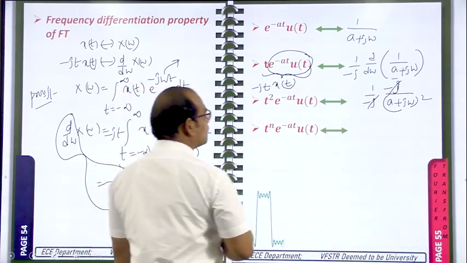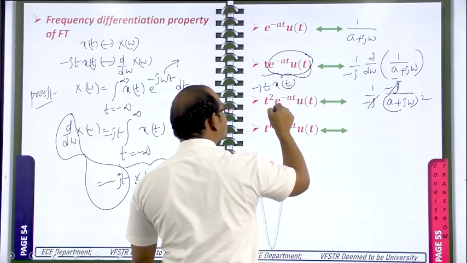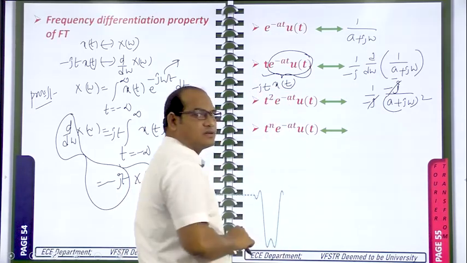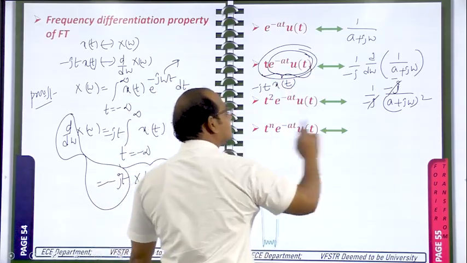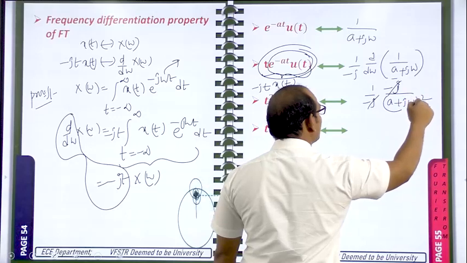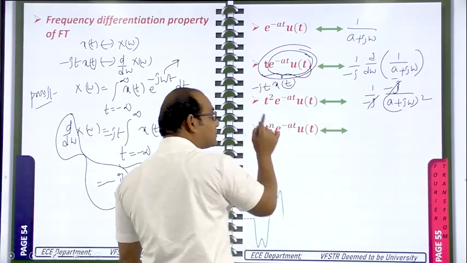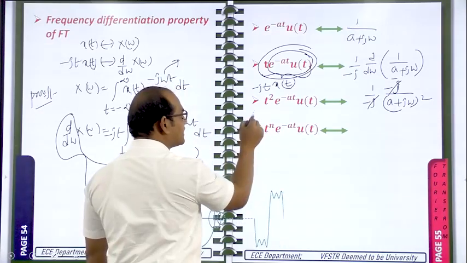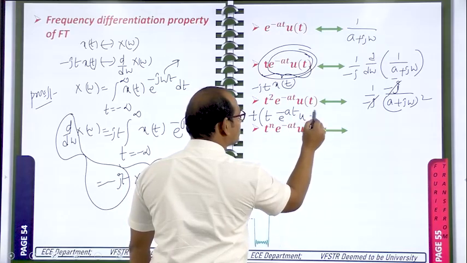Now you see, what is the difference between these two? Again t is multiplied for this one. Consider this is the known signal for us now, and 1 by a plus j omega whole square is the known Fourier transform, and x of t is multiplied with t. This can be written as t into e power minus at u of t.